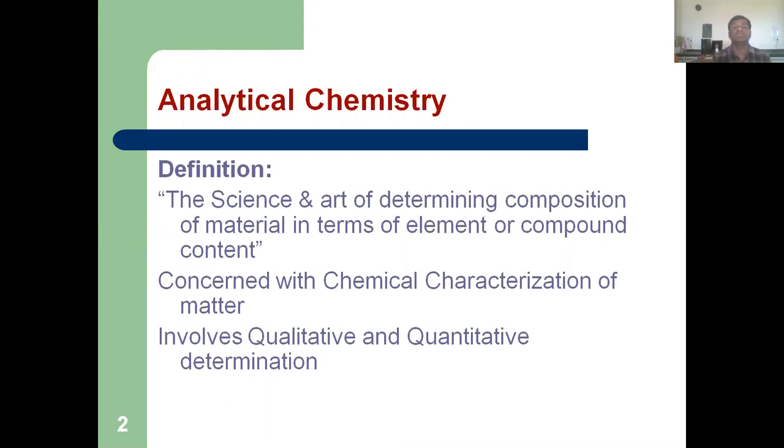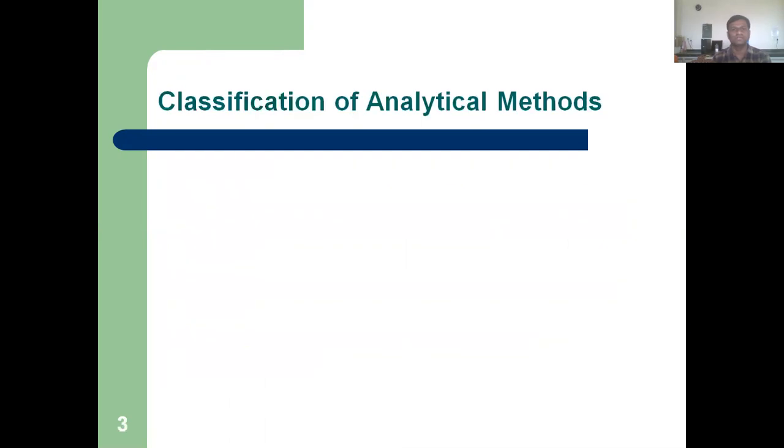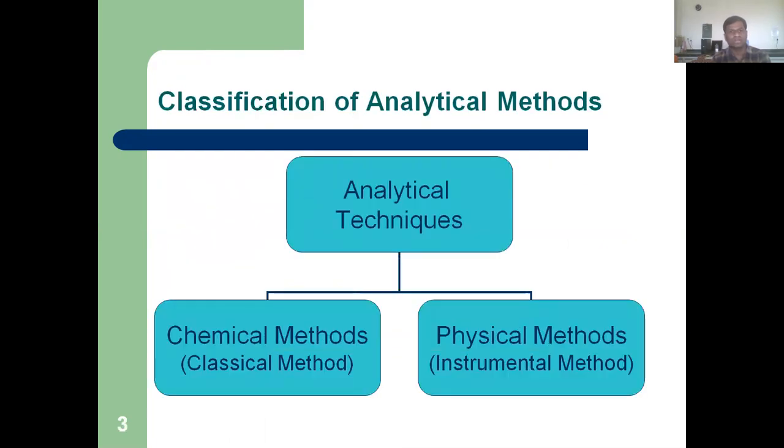So they involve different chemical changes during the interaction with matter. By using analytical chemistry, we can qualitatively as well as quantitatively determine the samples. How are these analytical methods classified? They are classified into two categories.